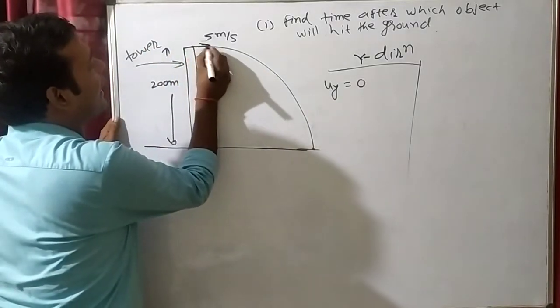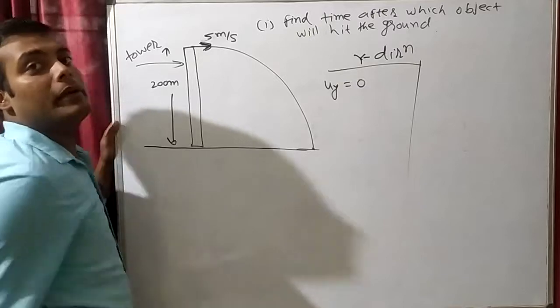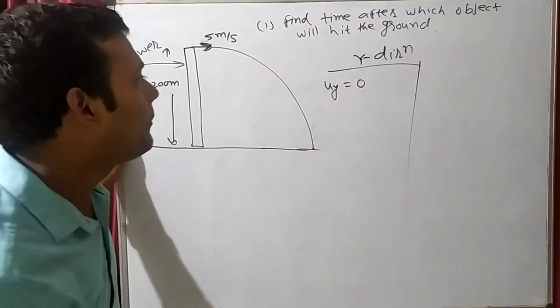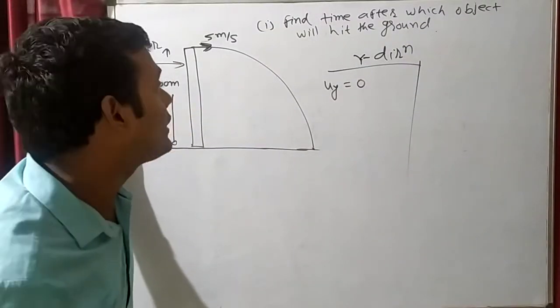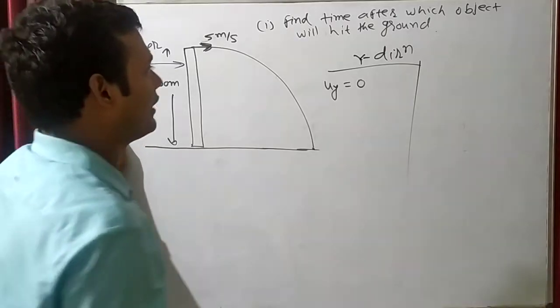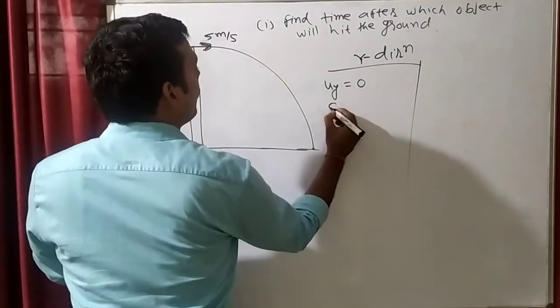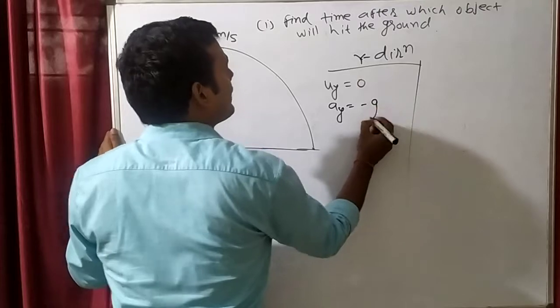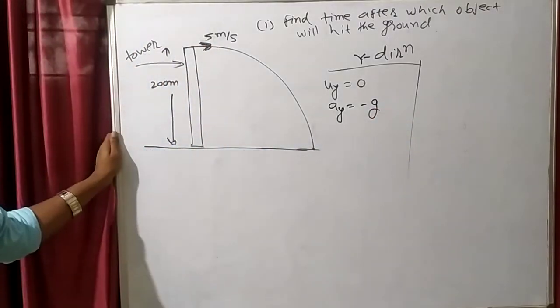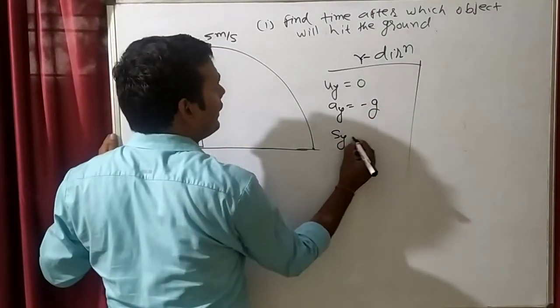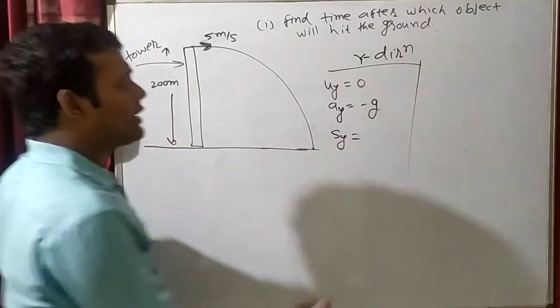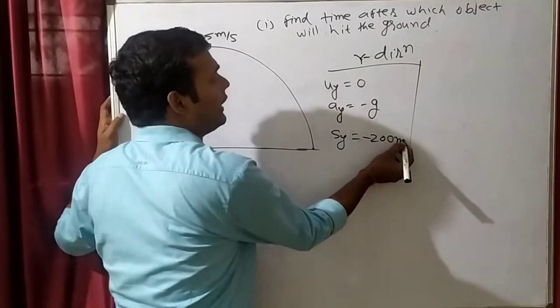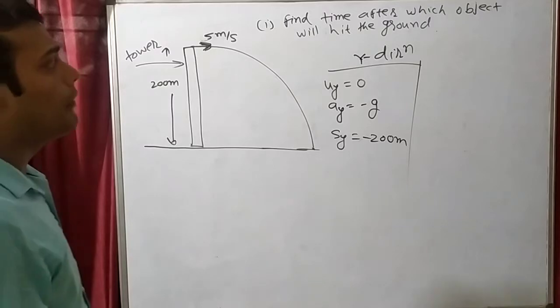I have thrown an object like this, so in the x direction I have given 5 meters per second initially. But is there any velocity in y? It is like a helicopter type question, there is no velocity in y. What is the acceleration in y? Minus g. What is the displacement in y, plus 200 or minus 200? Minus 200, it is downward, so we will take it as negative.